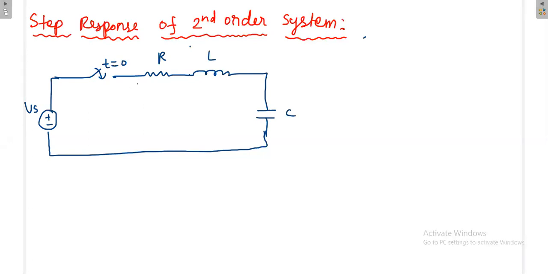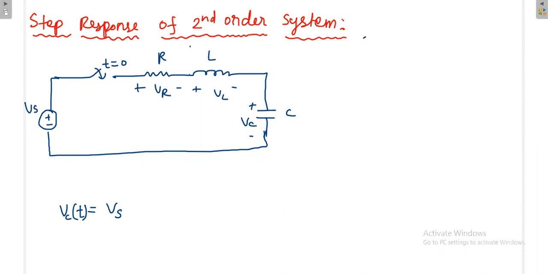Again the voltage across the resistor is VR, the voltage across the inductor is VL, the voltage across the capacitor is VC. Okay, so again here we will analyze what is the voltage across the capacitor with respect to source voltage. So you can apply the voltage division rule. VC(t) is Vs, voltage division rule.